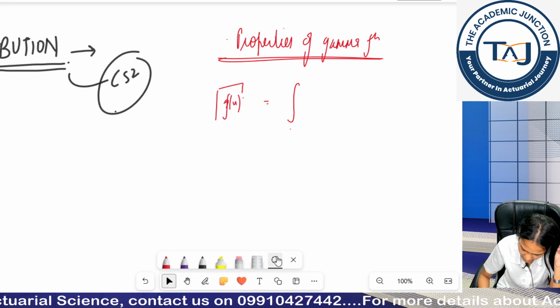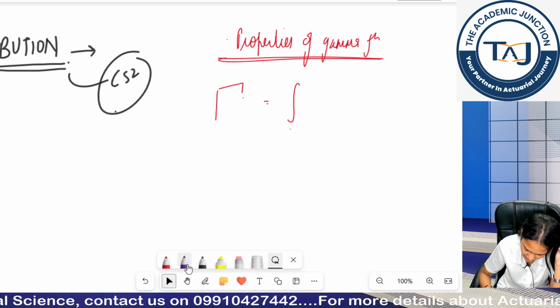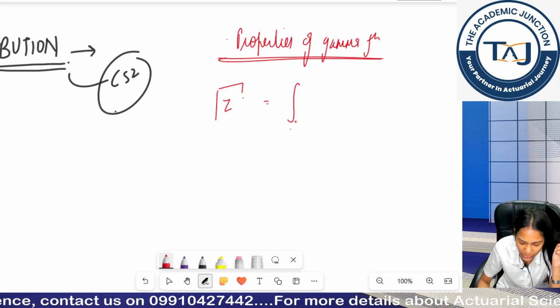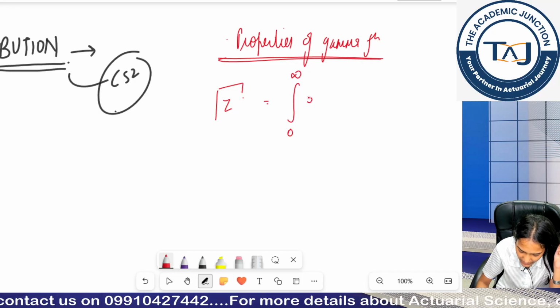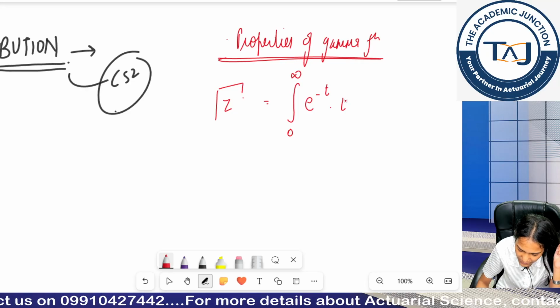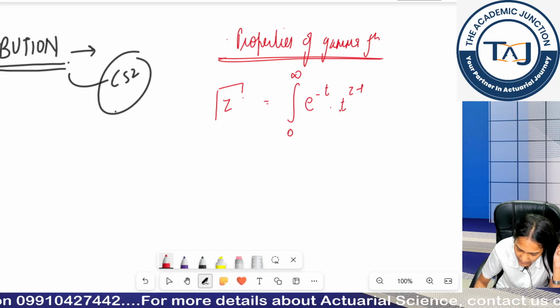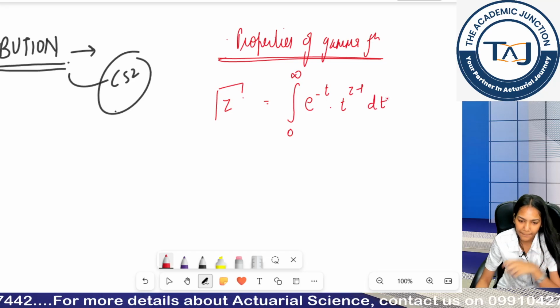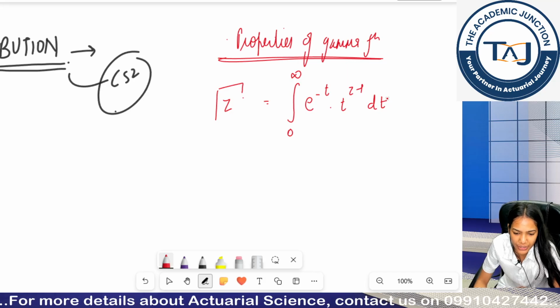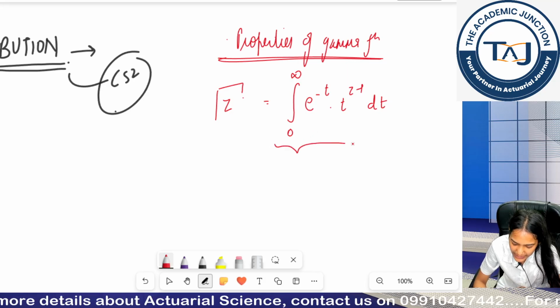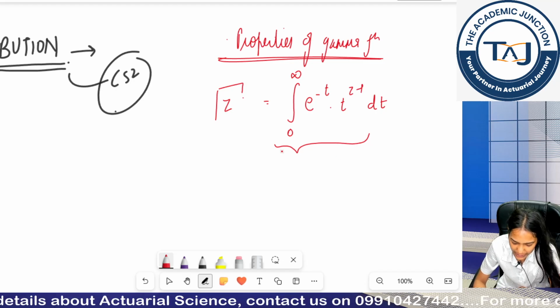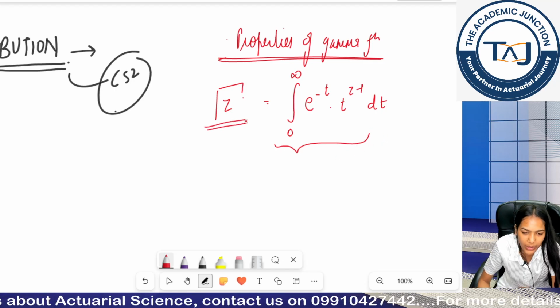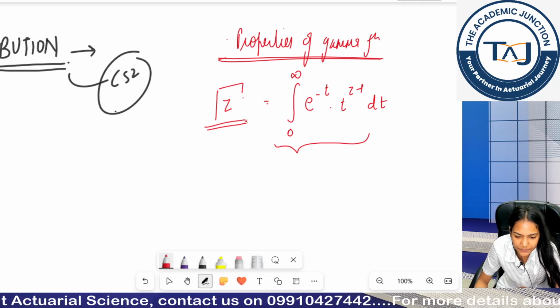If I am writing gamma z, the gamma function is the integral from 0 to infinity of e raised to the power minus t, t raised to the power z minus 1, with respect to dt. This is my gamma function. If you are getting an integral in such a format, then you can equate it with gamma z.